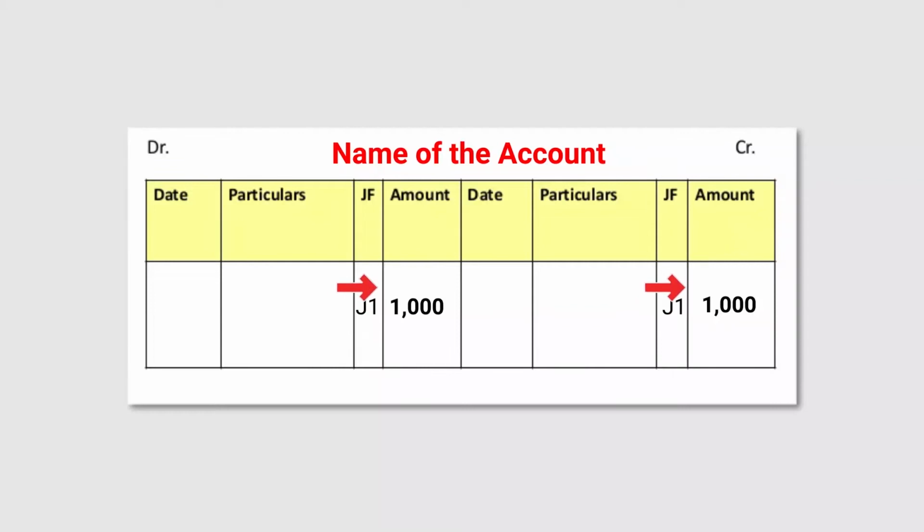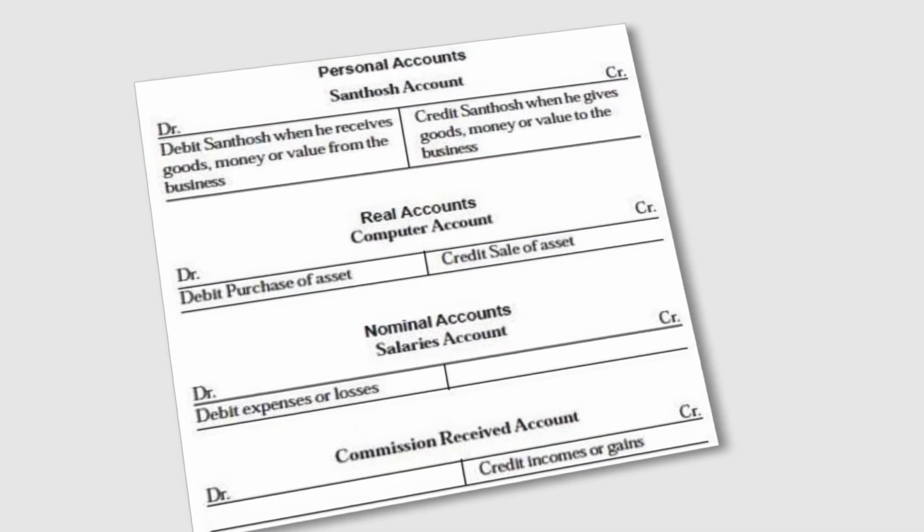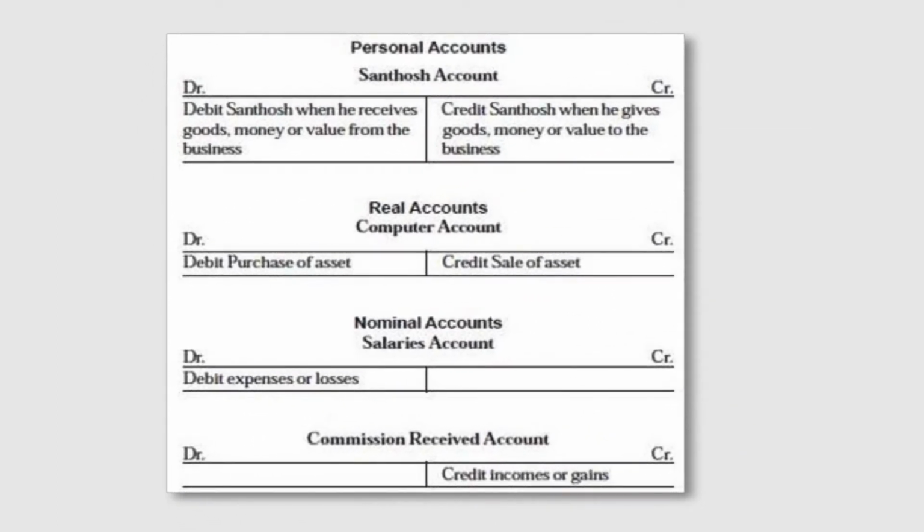Then the amount is recorded on the debit side or on the credit side, as the case may be, in the column of amount. So, there are two columns of amount on the debit side also and on the credit side as well. Like we can see here, we have three types of accounts, as we have already discussed: personal accounts, real accounts, and nominal accounts.